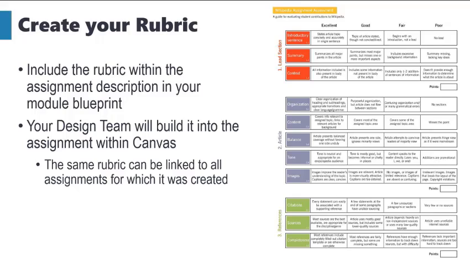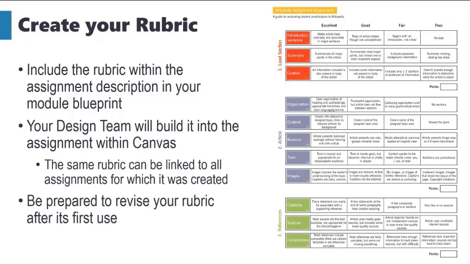For example, you can create a written assignment rubric, and we can link it to all written assignments in the course. Remember that the rubric you designed during the development of your course is not set in stone. You should be prepared to revise it after its first use. As you teach, consider its effectiveness and if anything is missing. Ask your students if anything was unclear about the rubric, and reach out to your instructional designer for tips and suggestions on how to improve it.